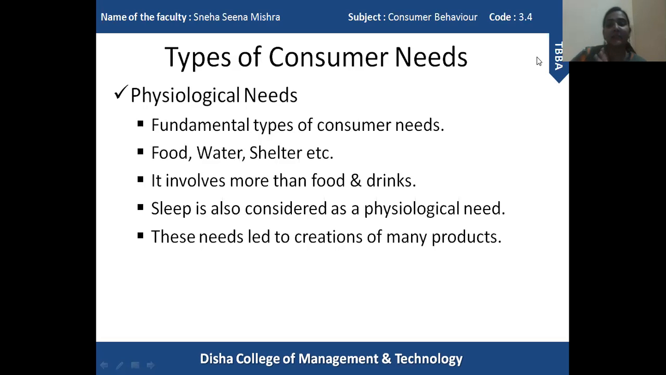These are the basic needs which need to be satisfied. We have to fulfill our physiological needs to survive. Simple. But is it just food and drink? Does it only involve two or three elements like food, drink, shelter, etc.? It also involves sleep.